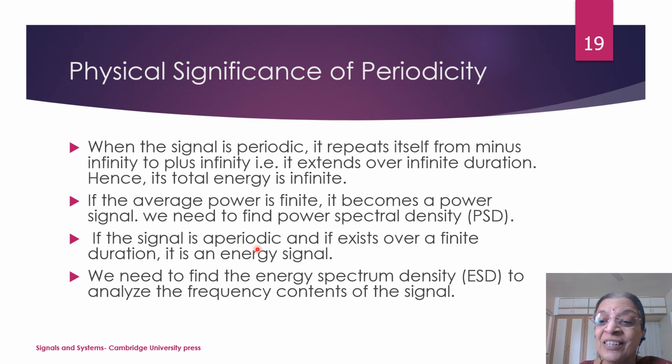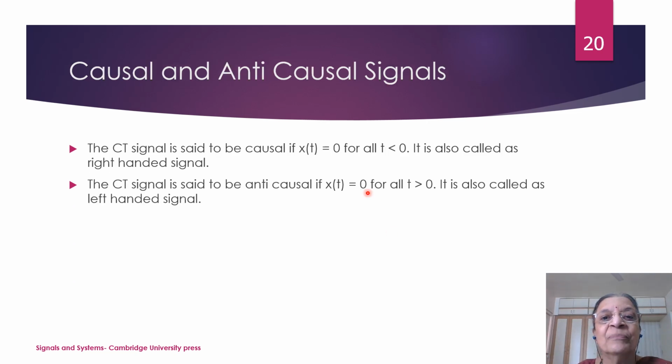But if the signal is aperiodic and exists only over a finite duration, its energy will be finite. So the signal will be an energy signal, and we can use energy spectral density for the frequency analysis of the signal. So the analysis for power signals and energy signals will be different. We will come to it later on when we consider power spectral density and energy spectral density.